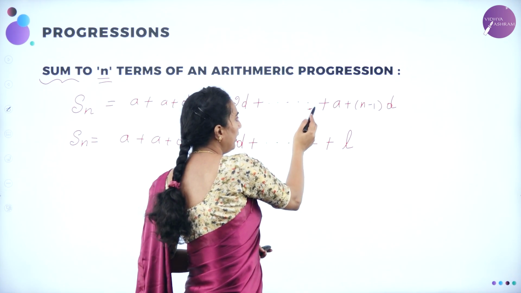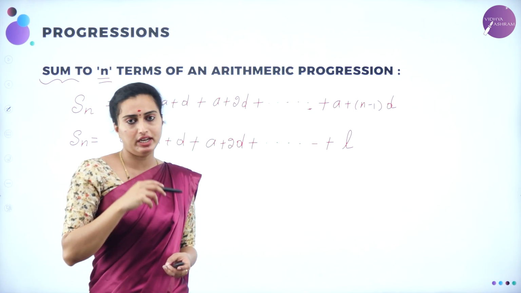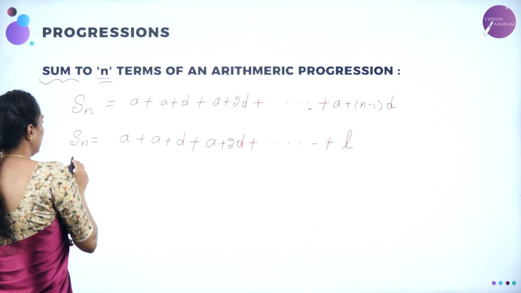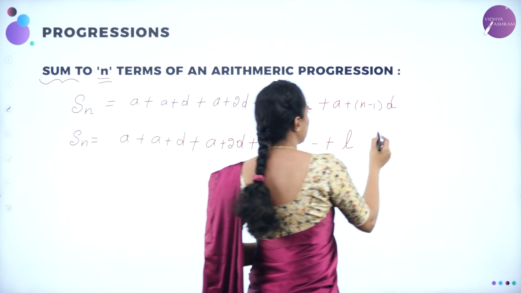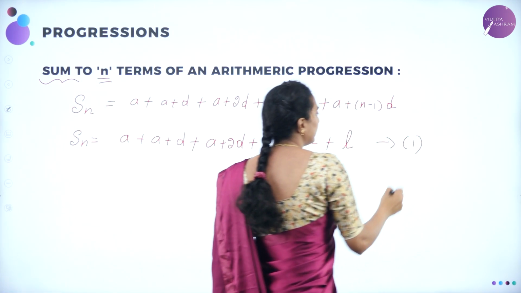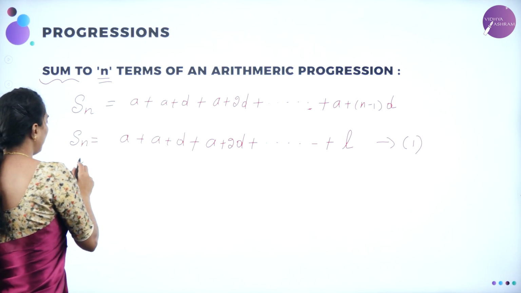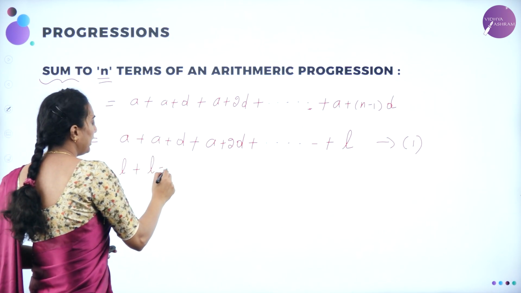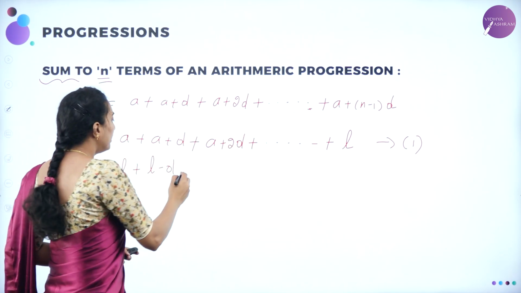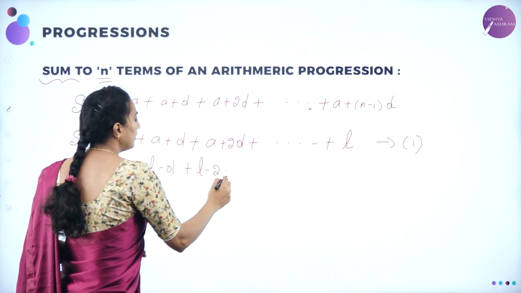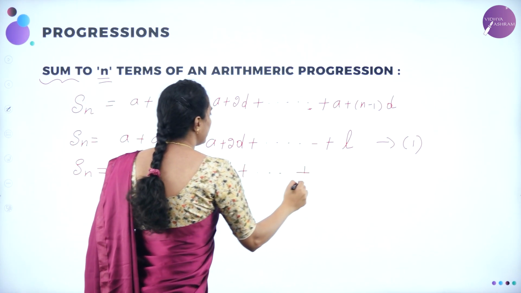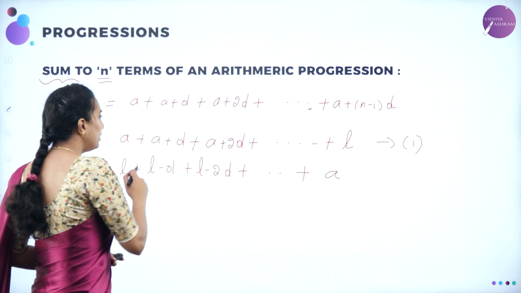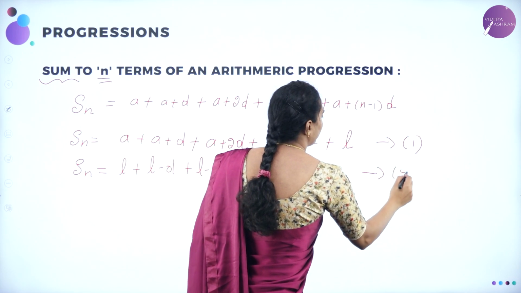This is here. And here A plus n minus 3 into d. It will move on, isn't it? What can I write that one as? So Sn can be written as, let me call this equation 1. Let me take equation 2 as Sn can also be written as L plus L minus d, from the last term I am coming, plus L minus 2d plus etc., plus the last term is nothing but A.